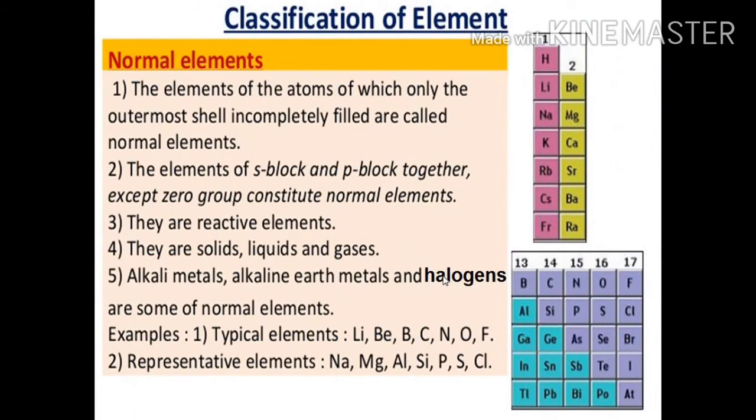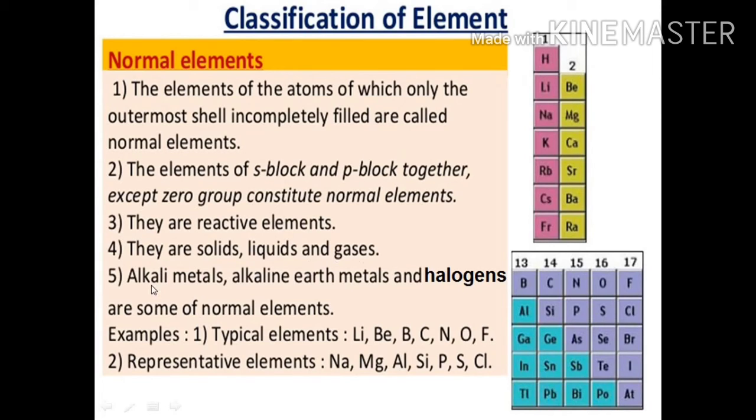Now we have the normal elements. The elements of which only the valence shell, or the outermost shell, is incompletely filled are called normal elements. That means if the valence shell is incompletely filled, they are said to be normal. The elements of S block and P block together, except the zero group, constitute normal elements. So here we have S block and P block except the zero group. They are the normal elements. They are reactive metals obviously because their valence shell is incomplete. In order to attain octet or duplet configuration, they lose, gain or share electrons.